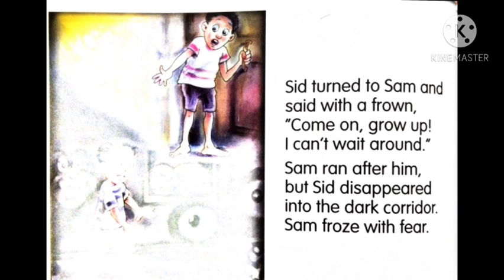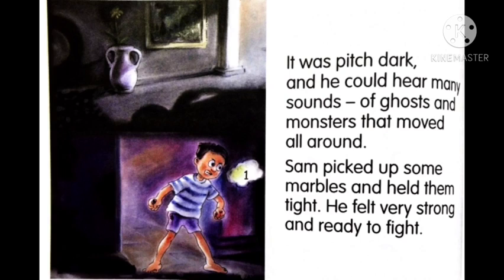Now though Sam ran after him, Sid disappeared into the dark corridor. So that means Sid is not afraid of anything. He is very courageous and brave. So he ran away. But Sam, with fear, had frozen. Frozen means he became cold and just stopped there itself. He didn't move forward. Now let us see what happened in the second picture.